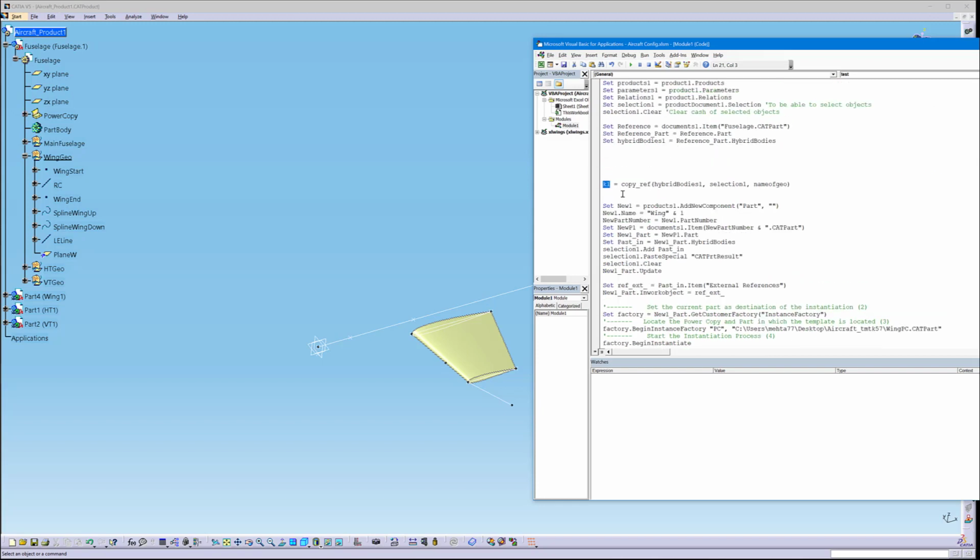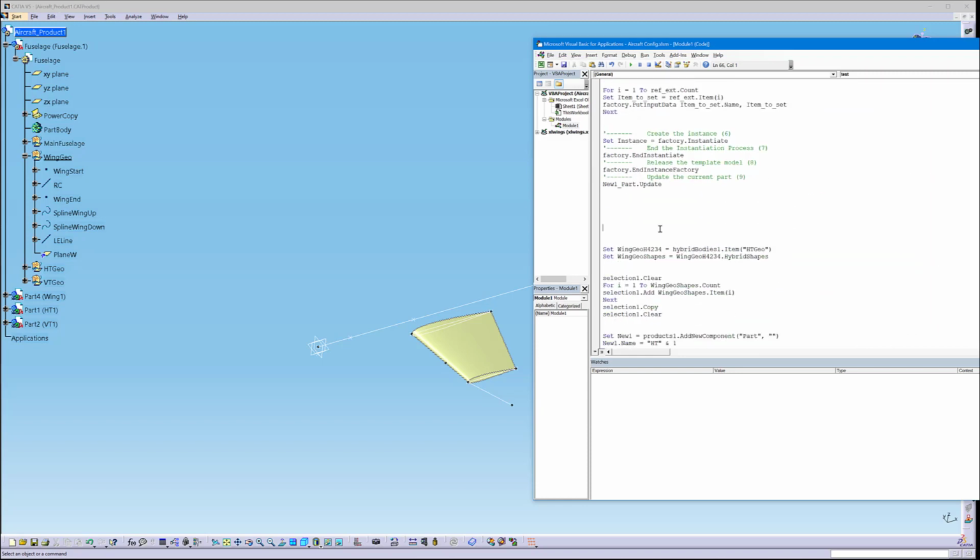But in any case, in order to make this work, we need to have some kind of a dummy thing which is equal to this function. This name of geo, in this case, will be called wing geo. And let's see, now we paste in the exact same row here, and instead of wing geo, this one will be called HT geo.